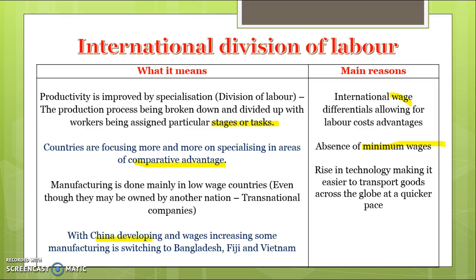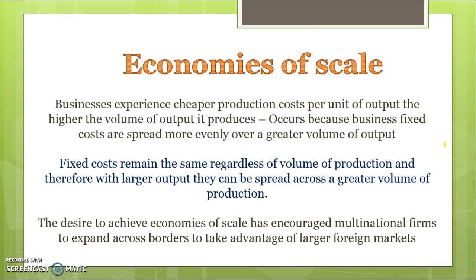And one of the things that's allowed for the international division of labour is this improvement in technology. So because things can be transported so much quicker, and because there can be so much more communication between firms now, that allows them to transfer goods at a much larger scale and a much quicker pace, and therefore they're able to take advantage of international division of labour but not have to spend too much in terms of production costs. So the first reason for globalisation is international division of labour.